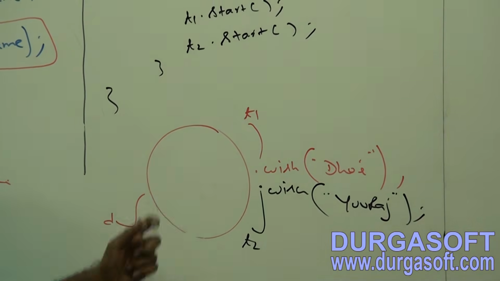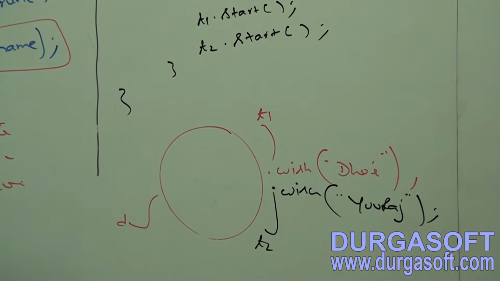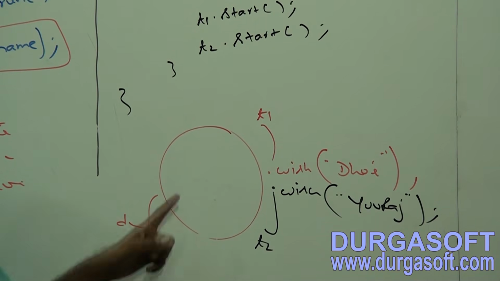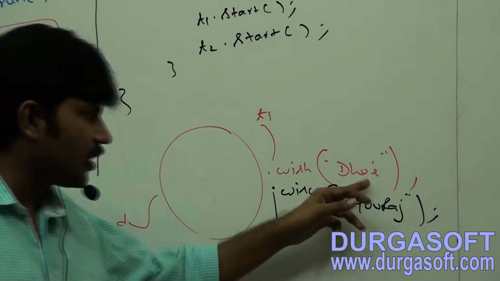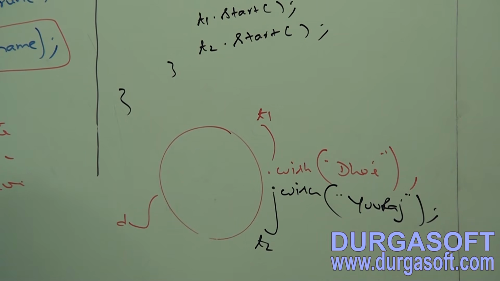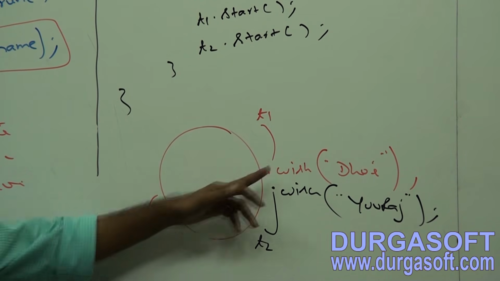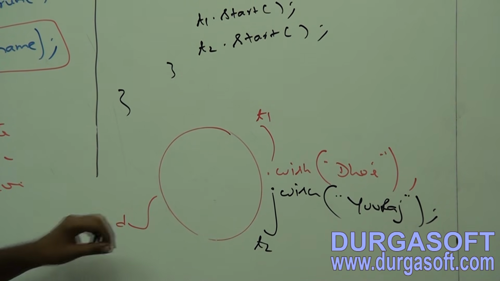This is the display object. T1 calls the wish method by passing Dhoni as the argument, and on the same display object, T2 calls the wish method by passing Yuvraj as the argument. Dhoni as the argument, Yuvraj as the argument. So completed, right? Okay.